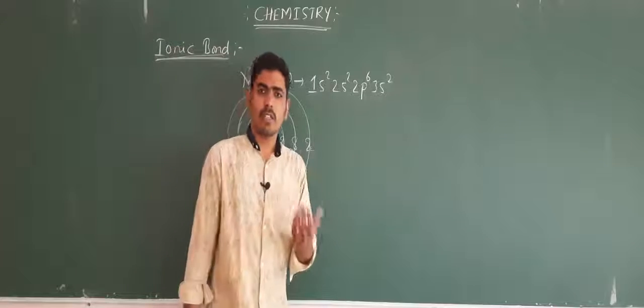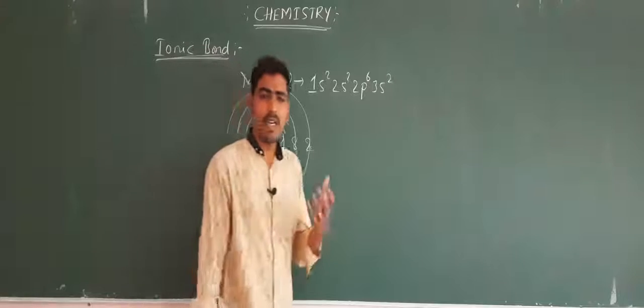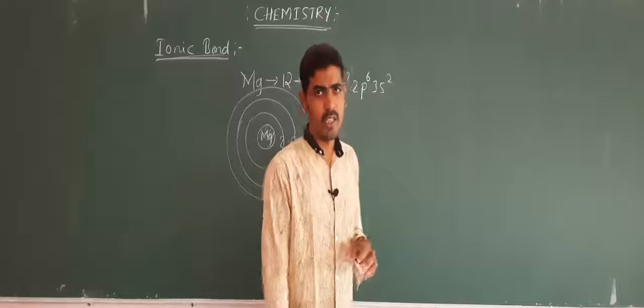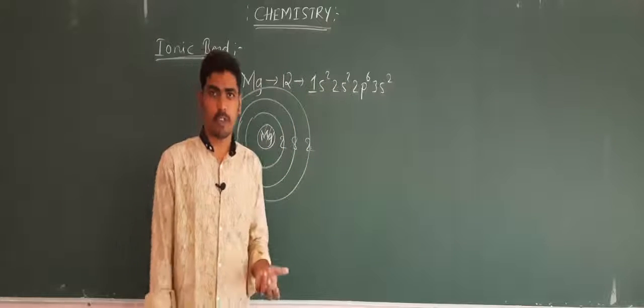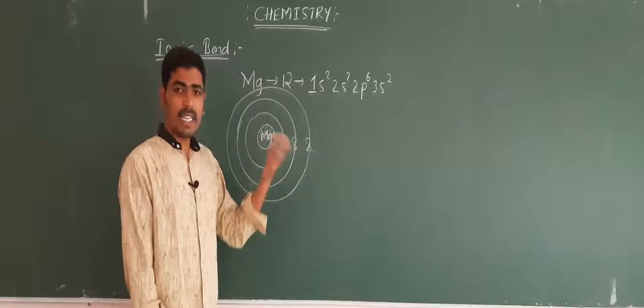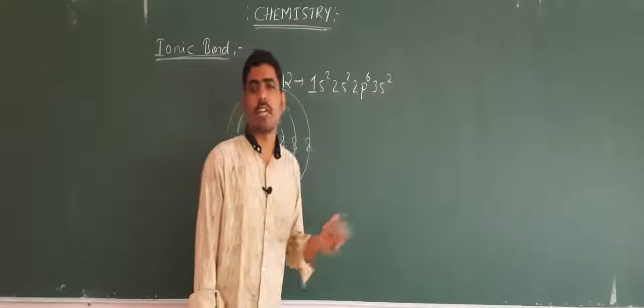Remember, it is very difficult to gain 6 electrons from the other atom. It requires a large amount of energy, and the other element will not give that many electrons. Hence, instead of taking electrons, it is quite easy to lose 2 electrons.